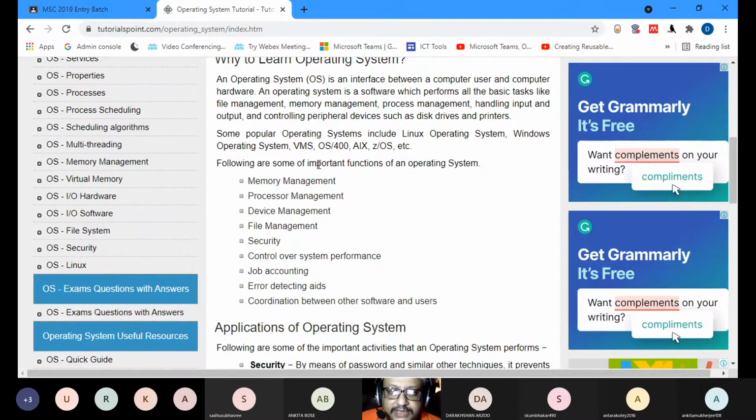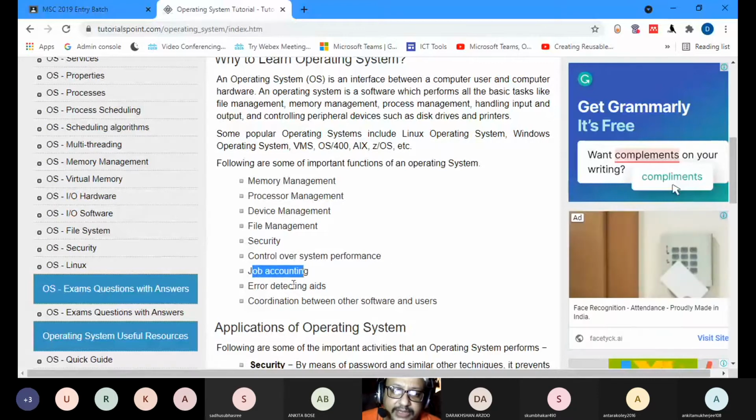Following are some of the important functions of an operating system: memory management, processor management, device management, file management, security, control over system performance, job accounting, error detecting aids, coordination between other softwares and users.